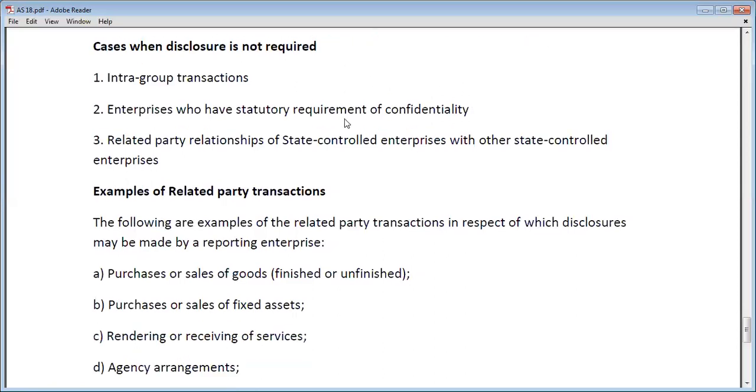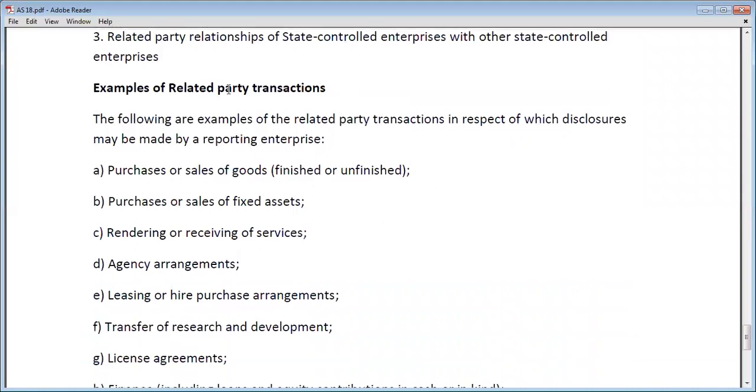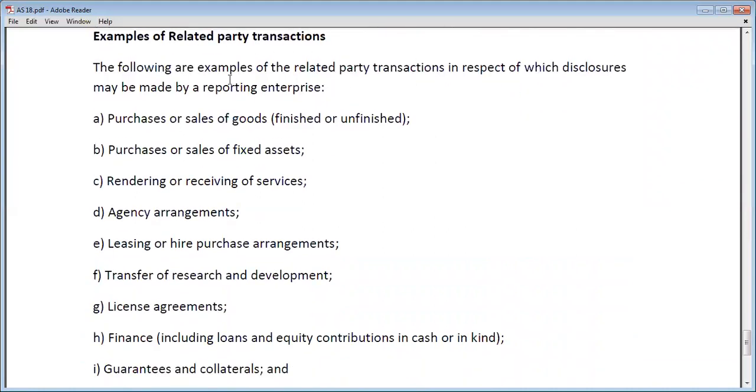Okay. Second, examples of related party transactions. The following are examples of related party transactions in respect of which disclosure may be made by any reporting enterprise. So there are some examples of related party transactions. Which kind of transactions take place between reporting parties and related parties? Purchase or sales may take place between reporting parties and related parties. Purchase or sale of fixed assets takes place.